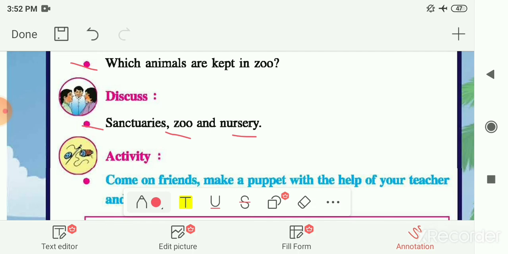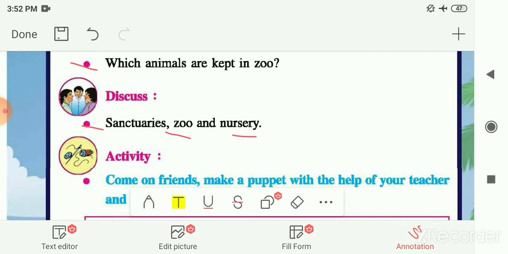Next is nursery. So nursery is a place where we breed the plants and take care of saplings. Saplings we had seen earlier already, that means a young plant, and they sell these saplings according to the person's requirement. They sow these seeds and they grow these saplings of the different plants. So this is the place which is called nursery.